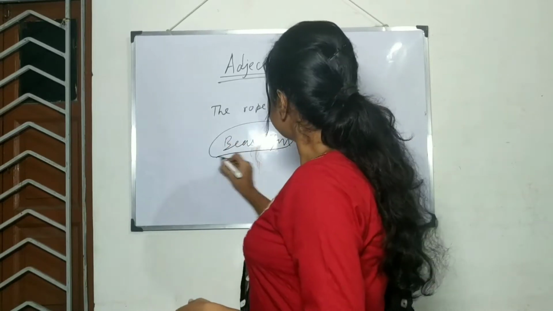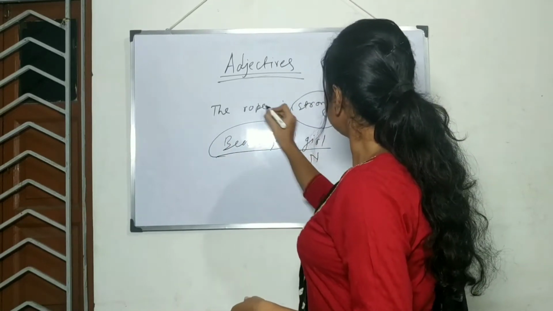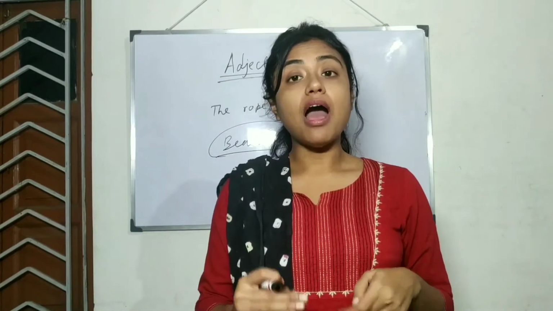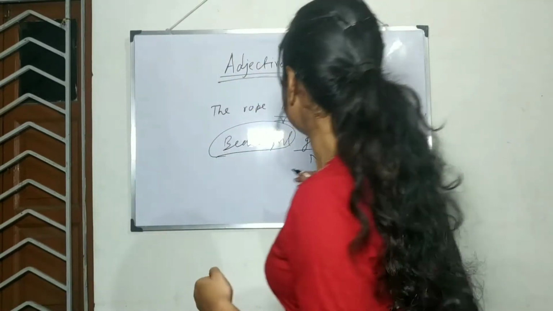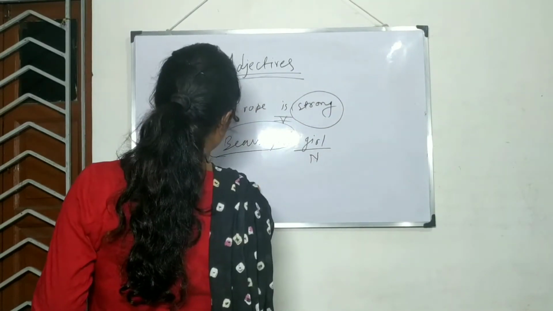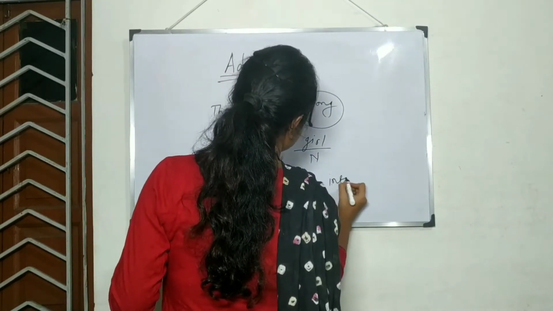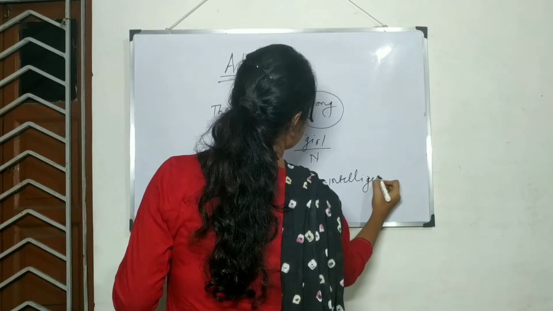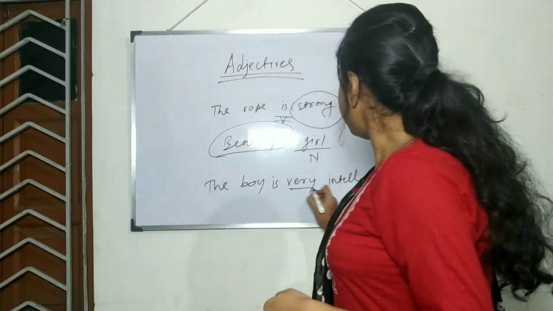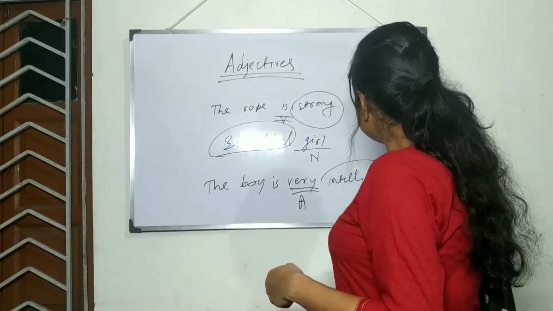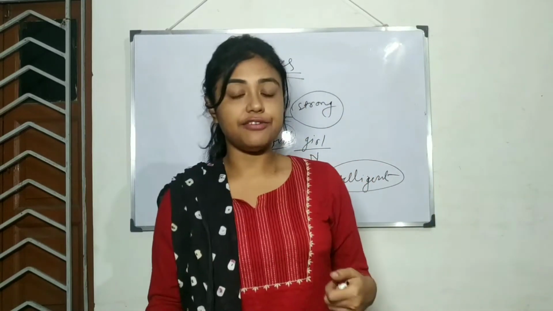It is an adjective and this is a noun. This is a verb, right? Most adjectives can come after the adverb very. For example, the boy is very intelligent. So, very is the adverb and this is an adjective.